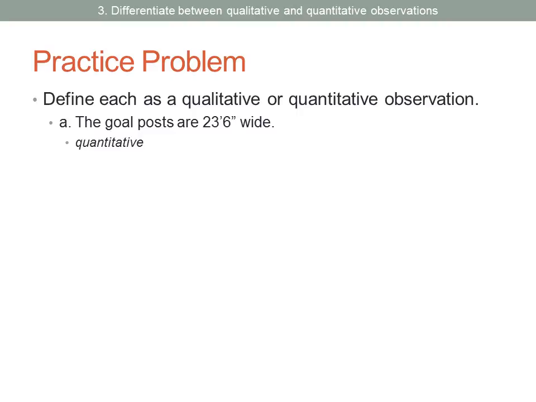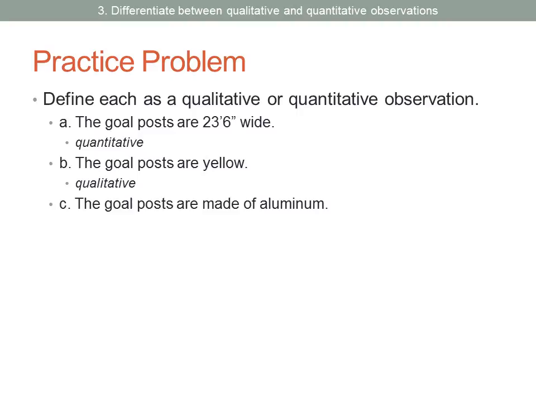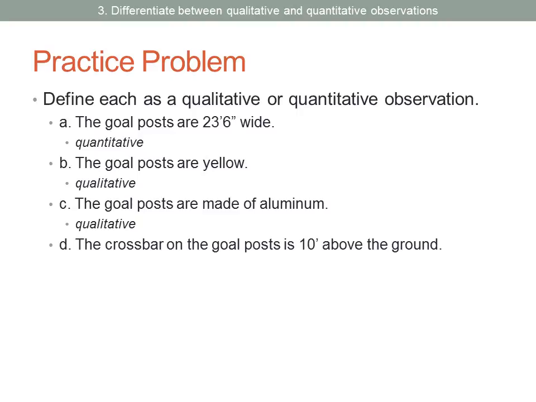It's made with measurement. The goalposts are yellow. That would be qualitative. We don't have to measure to make that observation. The goalposts are made of aluminum. Also qualitative. Again, no measurement is needed. The crossbar on the goalposts is 10 feet above the ground. That would be quantitative. It has to be measured.